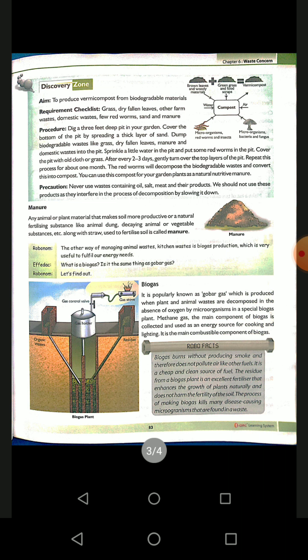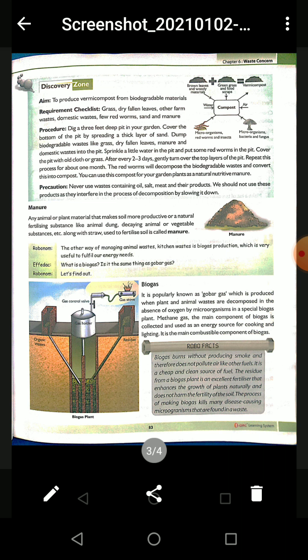And biogas is, we can say, a cheap and clean fuel. It is a cheap fuel because it is produced from organic wastage, like cow dung, animal and vegetable peels, etc. It is also a clean fuel because it produces less carbon dioxide and less smoke in comparison to any other fuel.